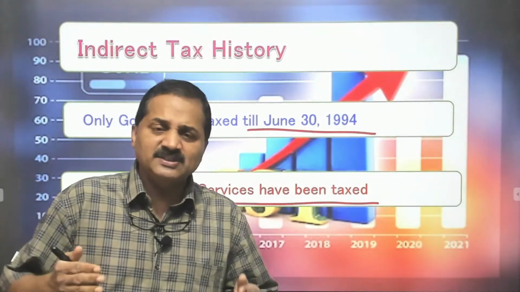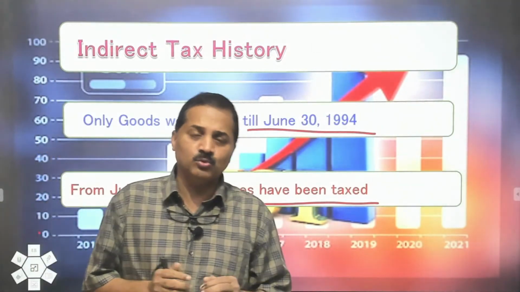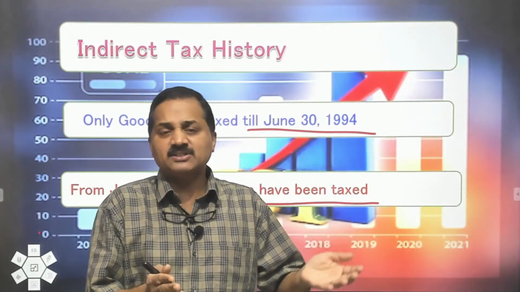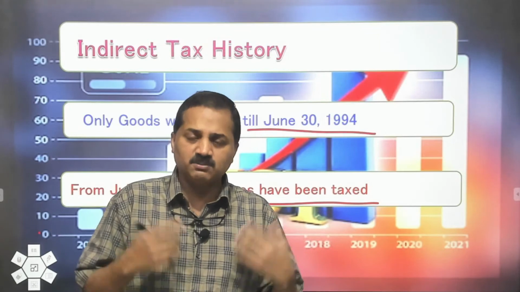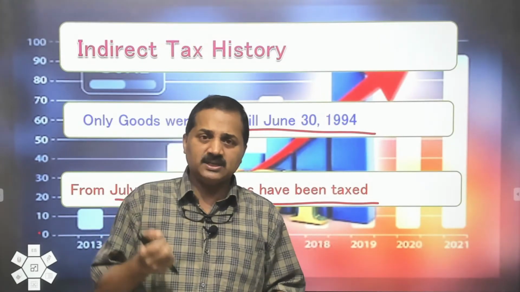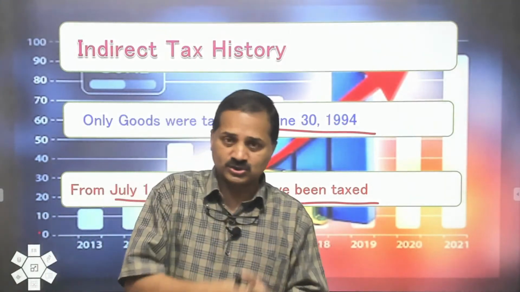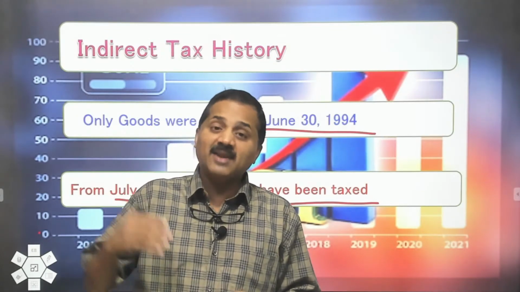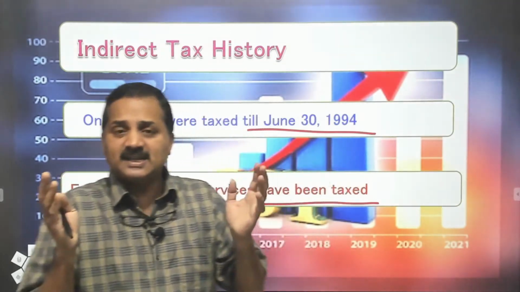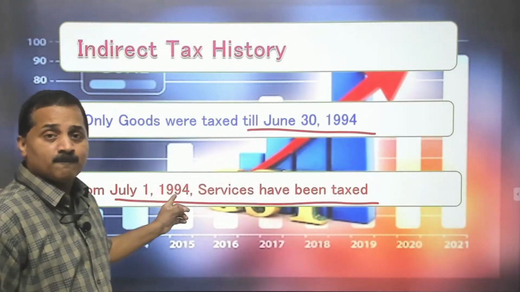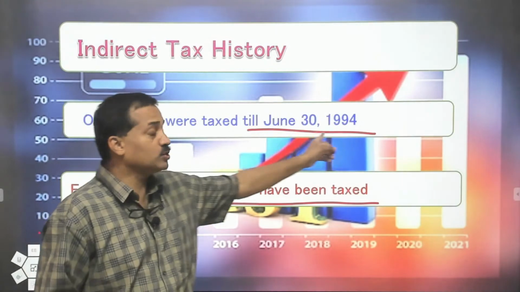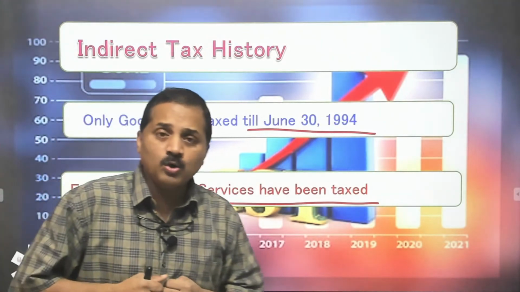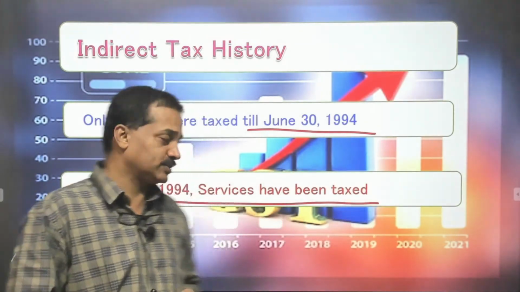So, what is meant by services? Broadly, the industry can be divided into goods and services, manufacturing and services. Manufacturing industry means all products that are manufactured, consumption goods, etc. Rice, wheat, almirah, television, all are goods. Services: banking is a service, telecommunication is a service, Indian Railways provide you a service. So, these are all examples for services. No services had been taxed before June 30, 1994. July 1, 1994 onwards, services were also put into the net of taxes.